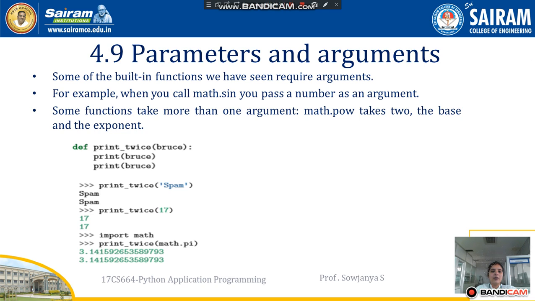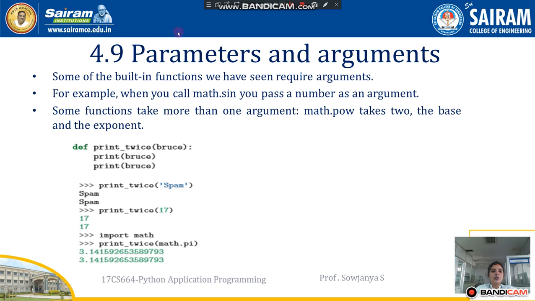Okay, so we have some built-in functions which require arguments. Arguments are always written inside the parentheses. For example, when you call math.sin, you pass a number as an argument. When you want to find the sine of some particular value, for example the sine of 90, you write 90 within the brackets, which is going to give you 1 as the output. Some functions may take more than one argument. For example, math.pow takes two arguments, the base and then the exponent.